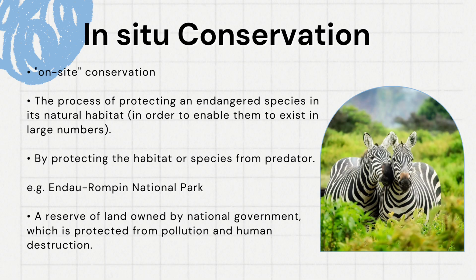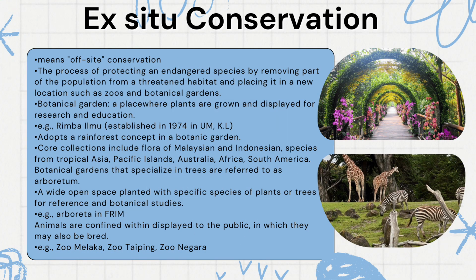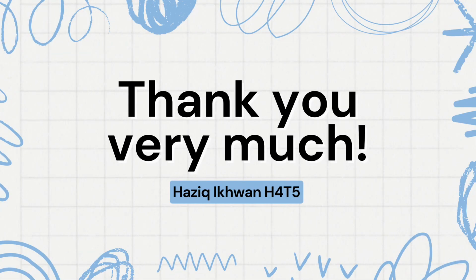In situ conservation, also known as on-site conservation, is a process that protects endangered species in their natural habitat. Besides, ex situ conservation, also known as off-site conservation, is a process to protect an endangered species by removing part of the population from a threatened habitat and placing it in a new location such as zoos and botanical gardens. Well, that's all we need to learn in this topic.